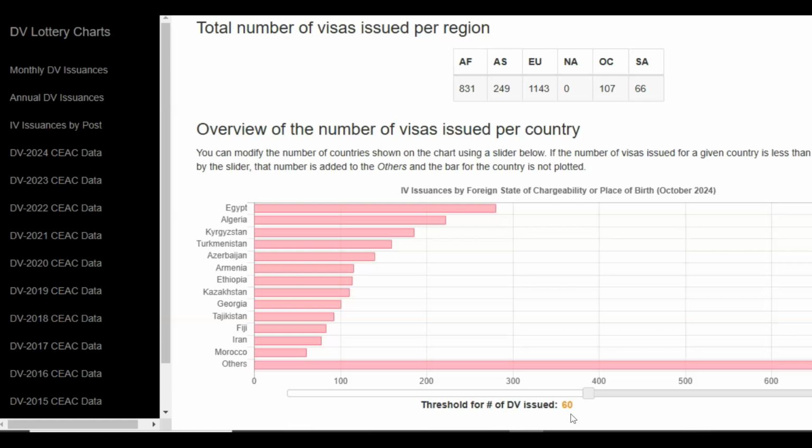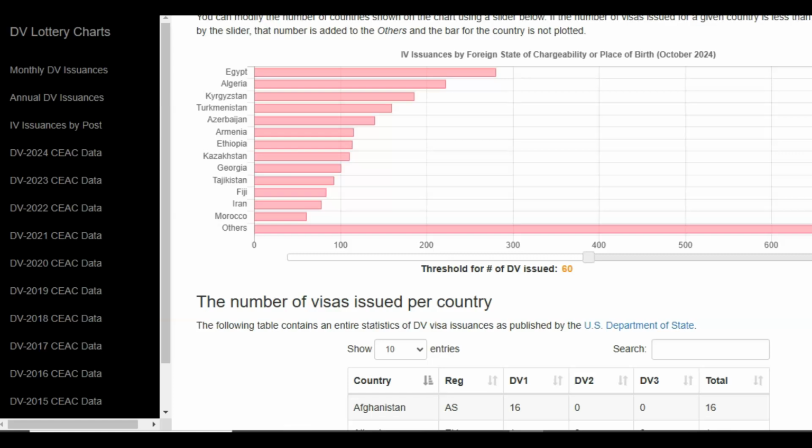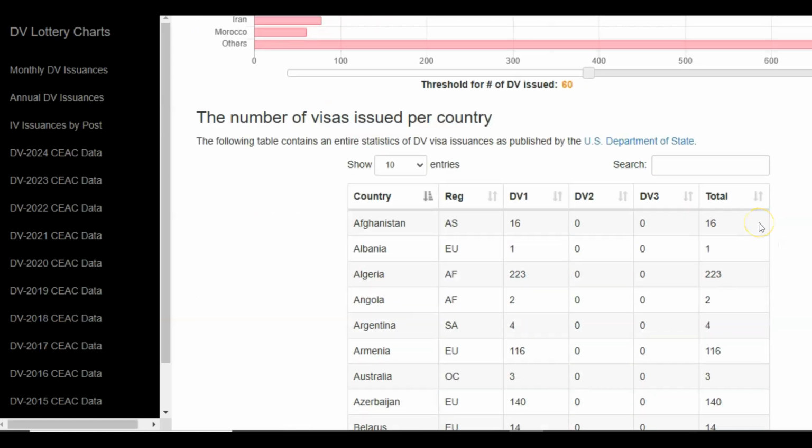And finally, on this page, scrolling down, we have the statistics per country. Now, this time around, the countries are arranged in alphabetical order. As you can see, the first on the list is Afghanistan, that received 16 visas, followed by Albania, 1 visa, Algeria, as we saw earlier, 223 visas, Angola is next with 2 visas, etc.